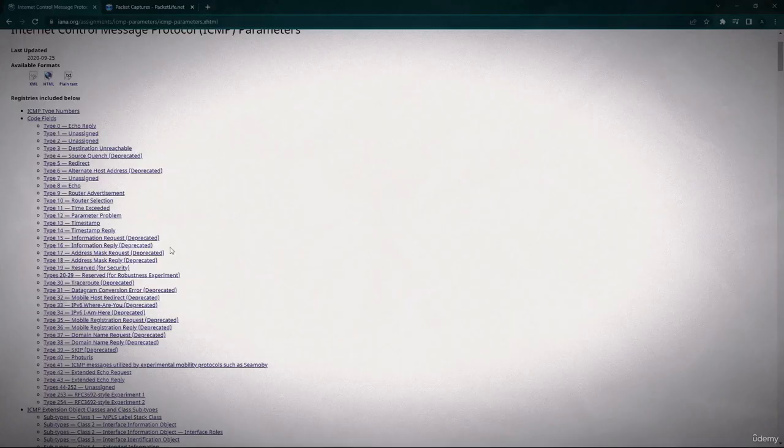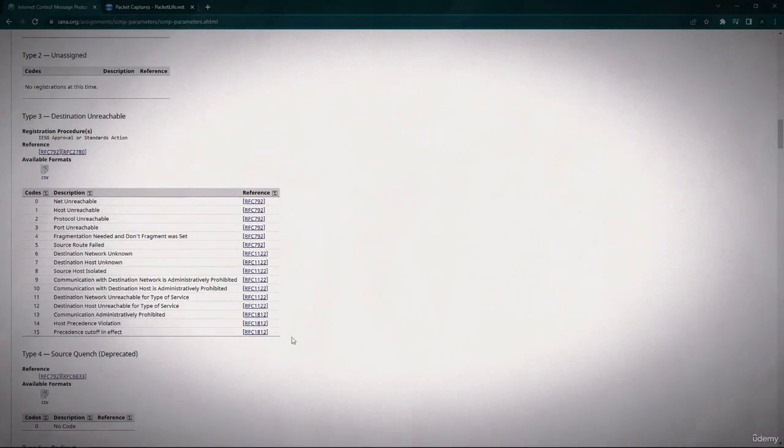I'm at this web page, IANA, and here you can see all the different types of ICMP messages. There are quite a few, but I want you to pay attention here. As you can see, there are several that have been deprecated for one reason or another, and you should avoid using them. The one that you will use and is important to use is the type 3 destination unreachable. Within that you see the different codes such as the network is unreachable, the host is unreachable, or the protocol is unreachable.